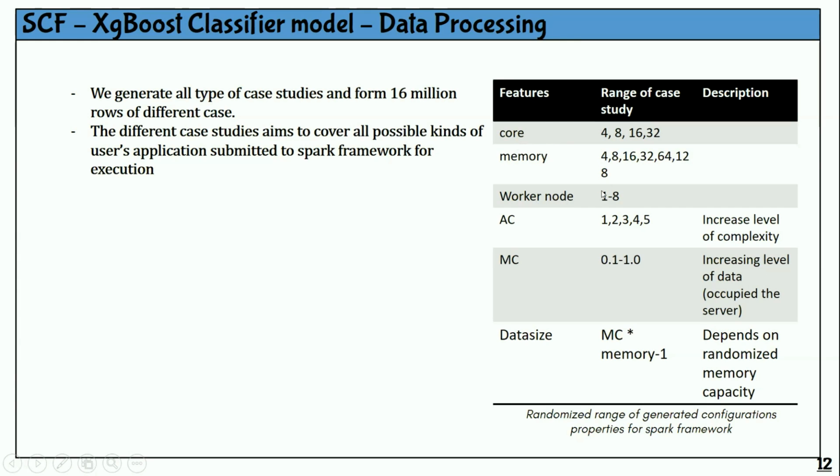And then we have worker nodes 1 to 8, and then this is the increasing level of application complexity, and then this is the increasing level of data capacity inside our cluster, and the last one is the data size. The different case studies aim to cover all possible kinds of user applications submitted to the Spark framework for execution. So that's why we cover from the smallest to the biggest case.